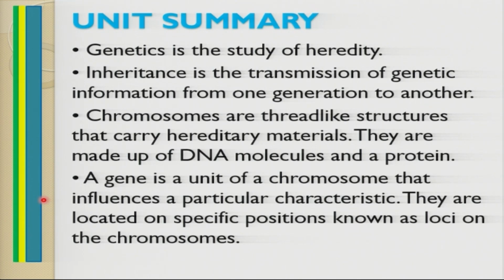So a gene is a unit of chromosomes that influences a particular characteristic. Genes are very important in influencing a particular characteristic to appear in the phenotype. They are located at specific positions known as locus. A point, location or position where genes are located on chromosomes is referred to as locus, or loci.